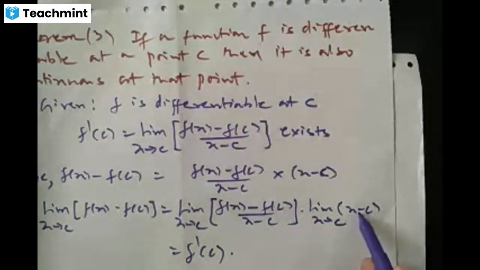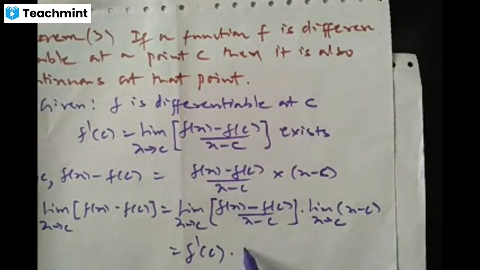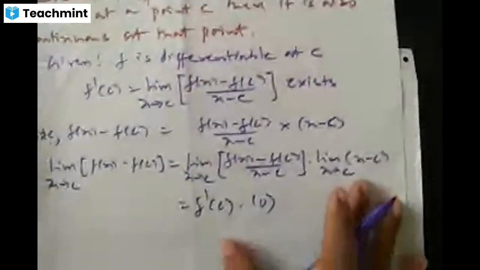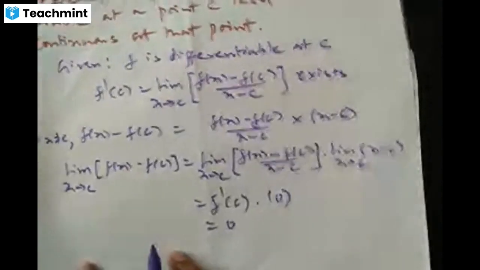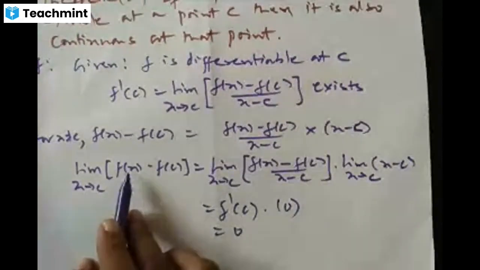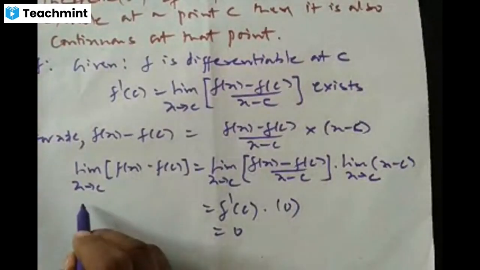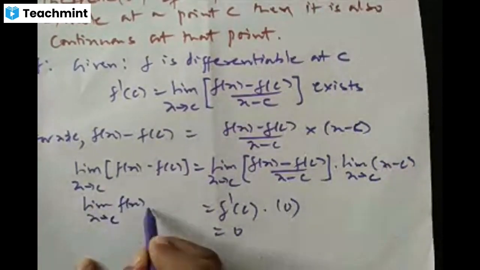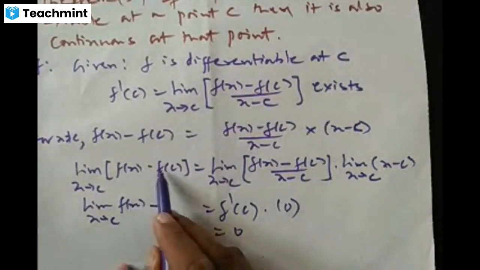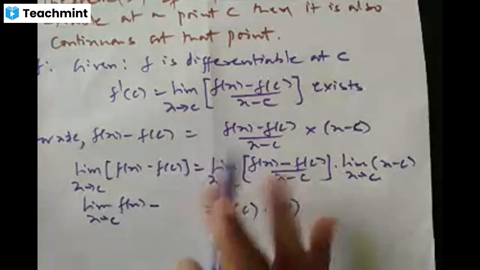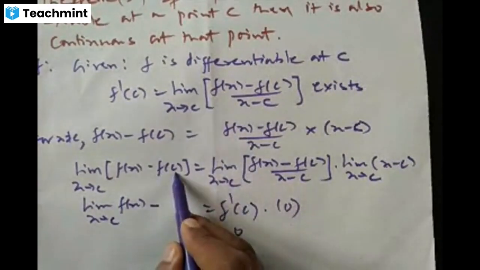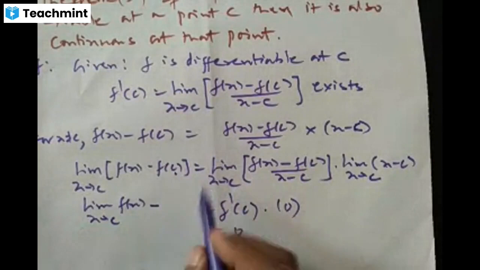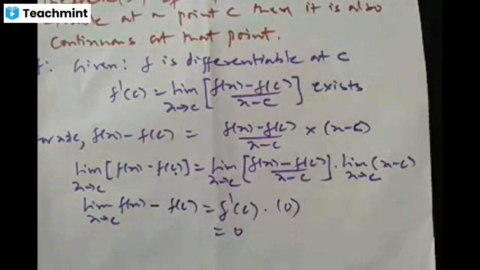Just put x is c. If you replace x is c, c minus c is 0. So the right hand side becomes 0. In the left side, limit of f of x as x tends to c minus limit of f of c. Since c is a constant, f of c is also a constant. So the limit of a constant is the constant, f of c.